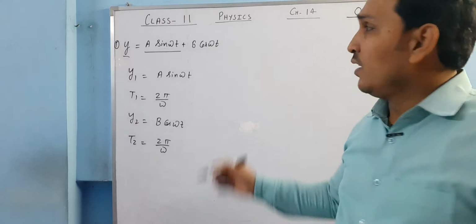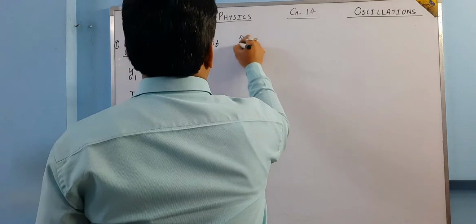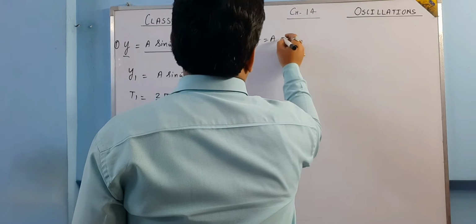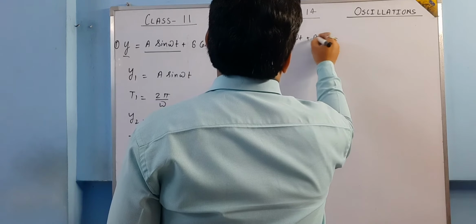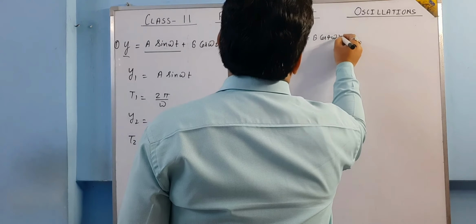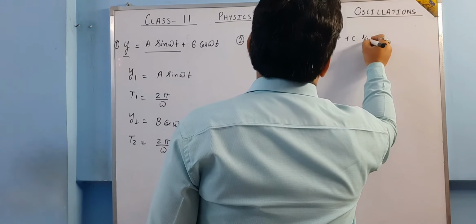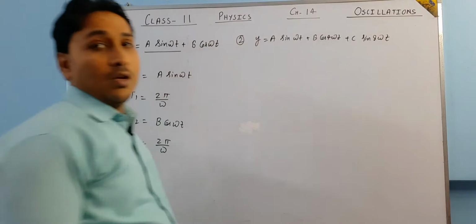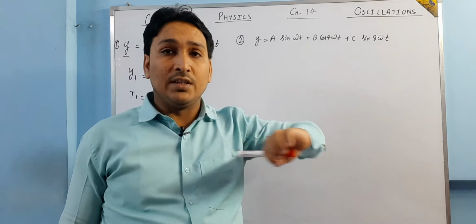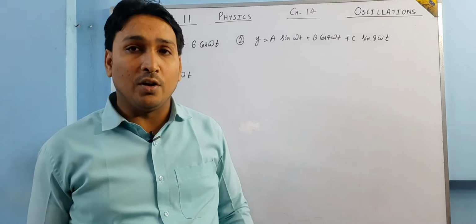So basically the time period of this function y is going to be 2 pi by omega. Sometimes it is different, like a question is y is equal to a sine omega t plus b cos 4 omega t plus c sine 8 omega t. Okay, this is a question. We have been asked what is the time period of this function if it is periodic. So we can see it is a periodic function. The second one is also a periodic one. The third one is also a periodic one. The sum of all these periodic functions is going to be a periodic function only.